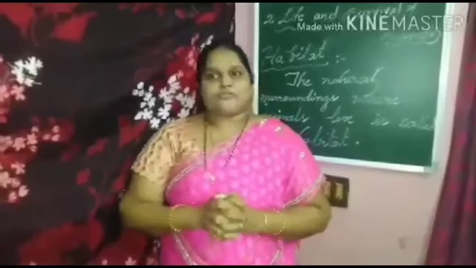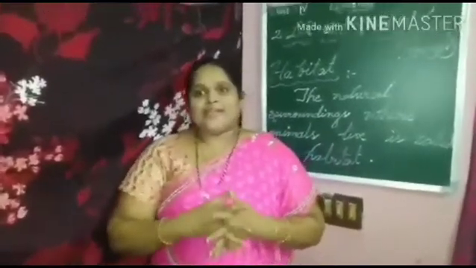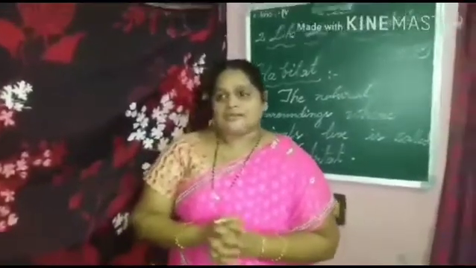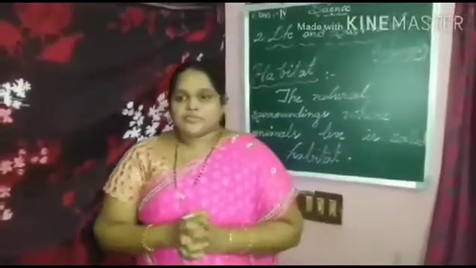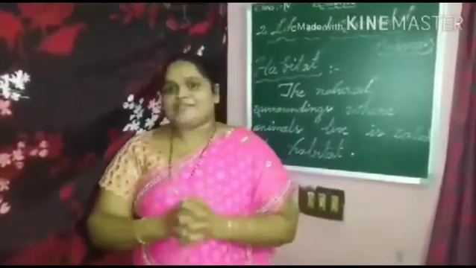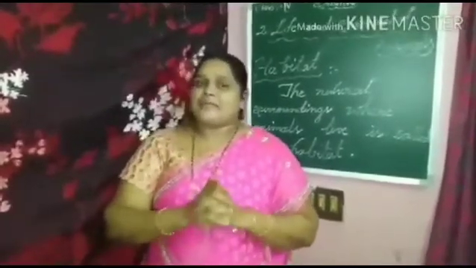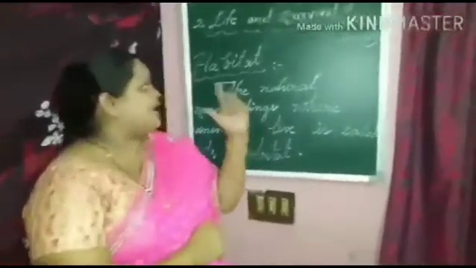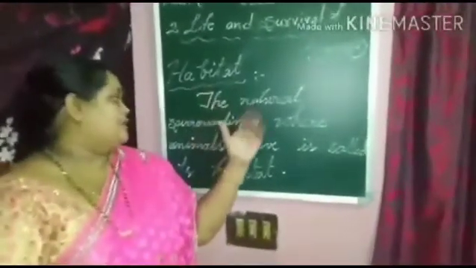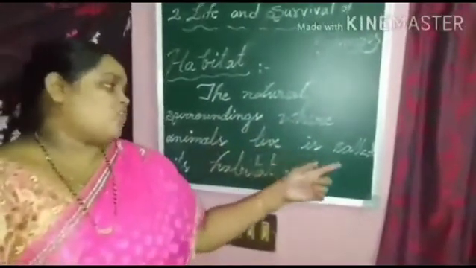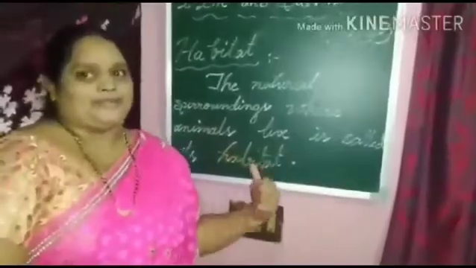Not only food, but also water and the right kind of environment to be comfortable and to reproduce. That natural surroundings where animals live is called habitat. What is the definition for habitat? Let us look at the board. Habitat: the natural surroundings where animals live is called its habitat.